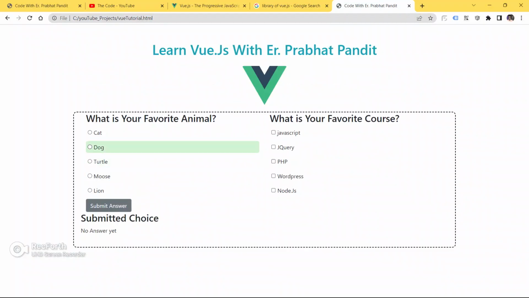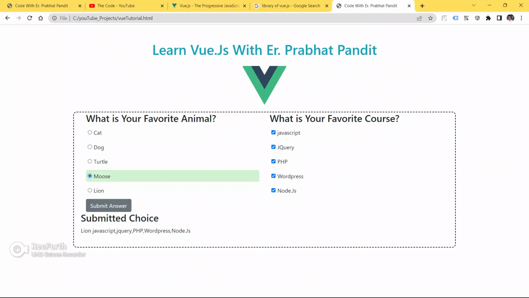So save your code, go to the browser and refresh your page. As of now I am going to choose turtle, and I am going to choose JavaScript, jQuery, PHP. I am going to submit the form now. So I am going to click the button. See, we got the answer: turtle, JavaScript, jQuery and PHP. Also let me choose WordPress and Node.js. Submit the form now. See, we got the answer: turtle, JavaScript, jQuery, PHP, WordPress and Node.js.